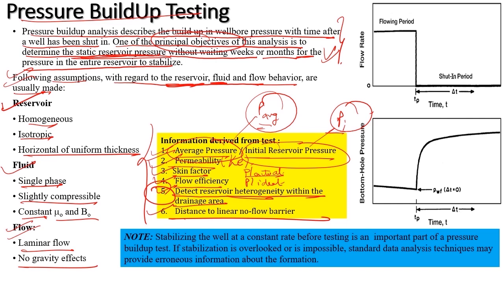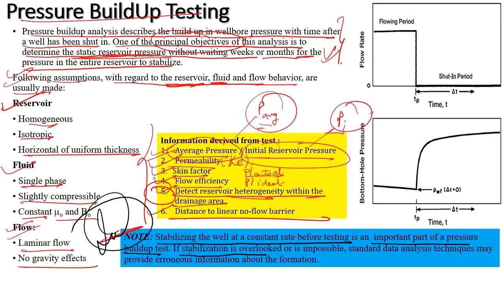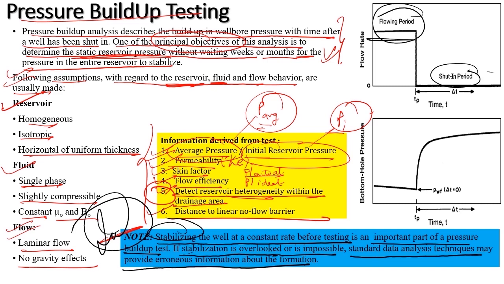Now a very crucial point to be taken into consideration is that stabilizing the well at a constant rate before testing is a very important part of a pressure buildup test. If the stabilization is overlooked or is impossible, then a standard data analysis technique may provide erroneous information about the formation. So stabilizing is a very important term. And how will you stabilize? Prior to the shut-in period, I will flow the well at some constant flow rate Q so that I get a stabilized condition.